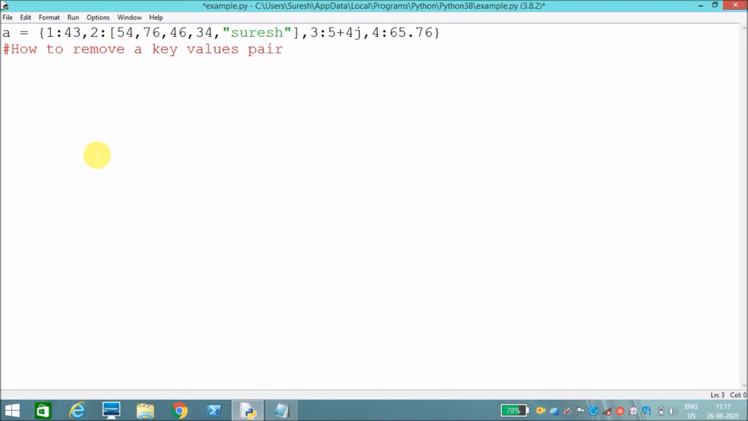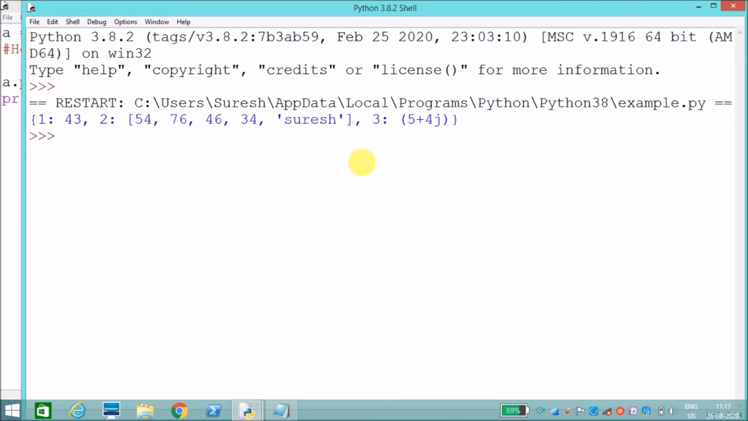For that we do a, my dictionary, dot, there is a method called pop. We can pass the key value as an argument. I'll say 4, I need to remove the key value pair 4. So a dot pop is a method, and I am passing key value 4. I need to remove that. Now I will print the resultant value. Let's check by running this. See, it has removed the 4th one.